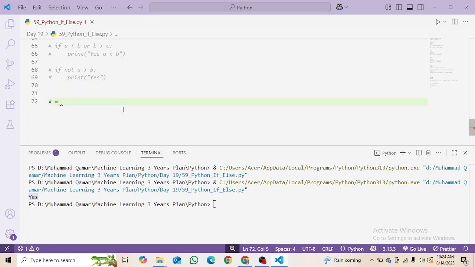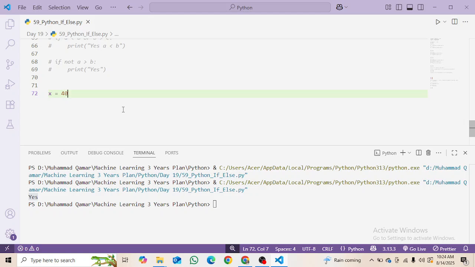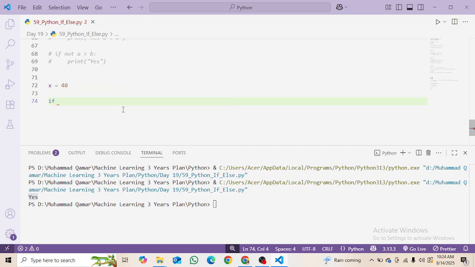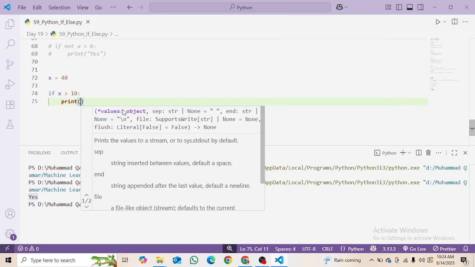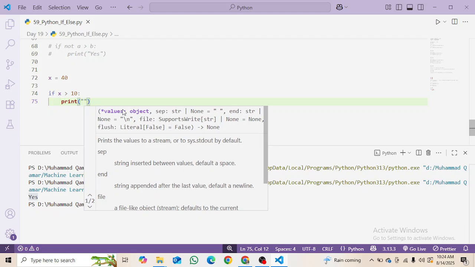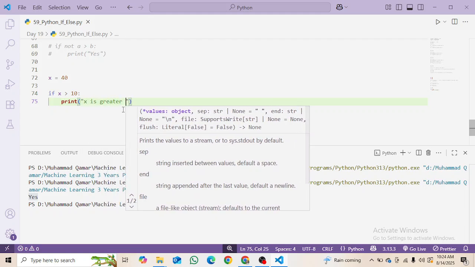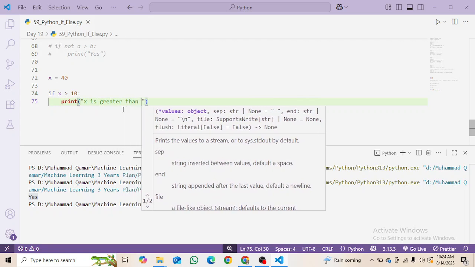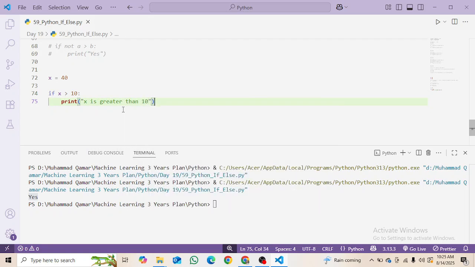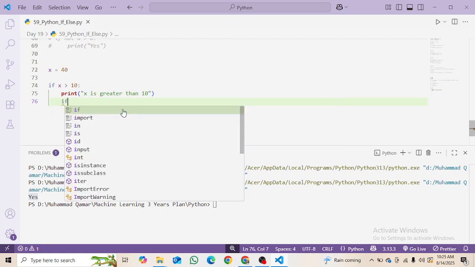X equals 40, and then we are going to use the if condition. If x is greater than 10, print x is greater than 10. Okay, then I am using the nested if condition.